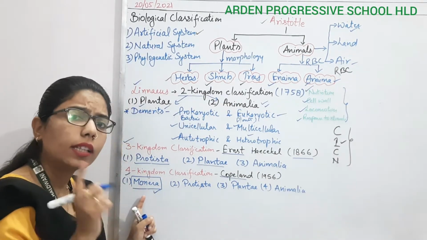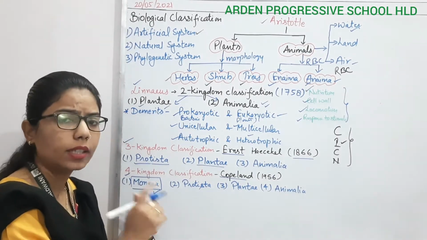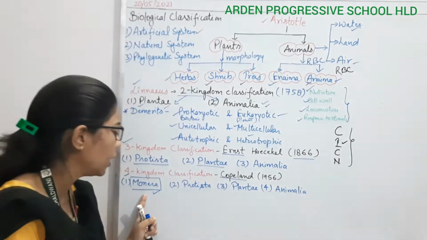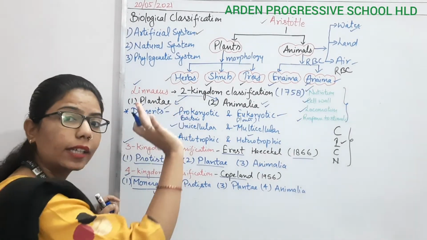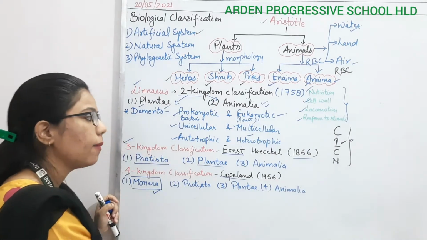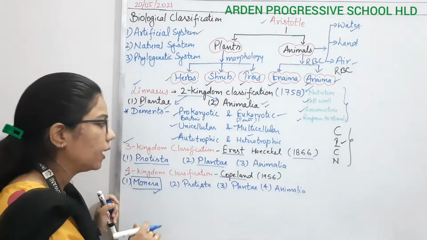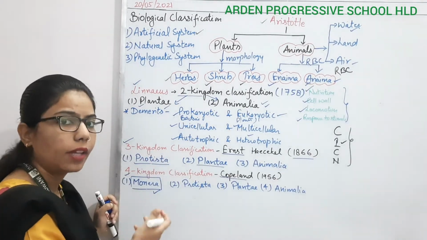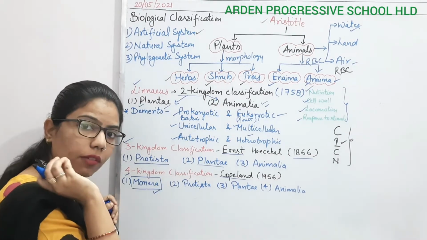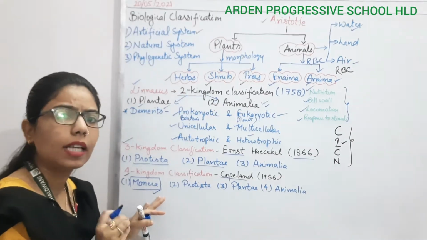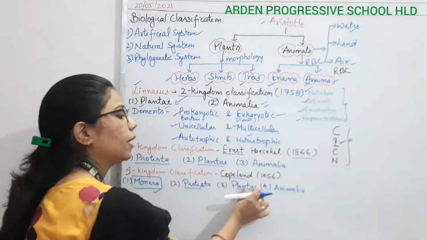Monera are what? They are the prokaryotes. Prokaryotes are a primitive form. They do not have any true nucleus, and they have a single cell. So till now we were not getting a place for the bacteria, and that's why in the two kingdom classification we placed them into the kingdom Plantae. In three kingdom classification also we placed them into another kingdom, but here in the four kingdom classification we have given a specific place, known as Monera, and the rest of the things remain the same: Protista, Plantae, and Animalia.